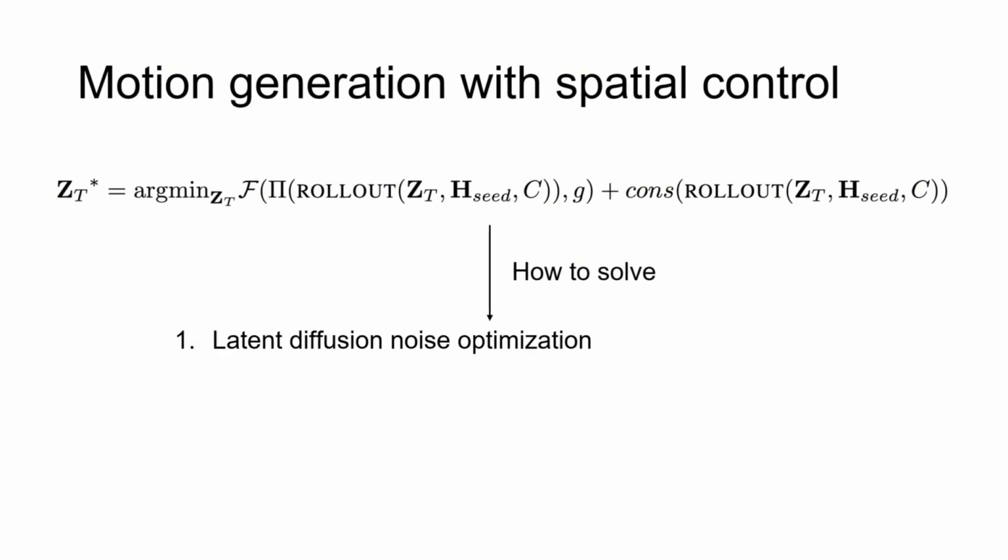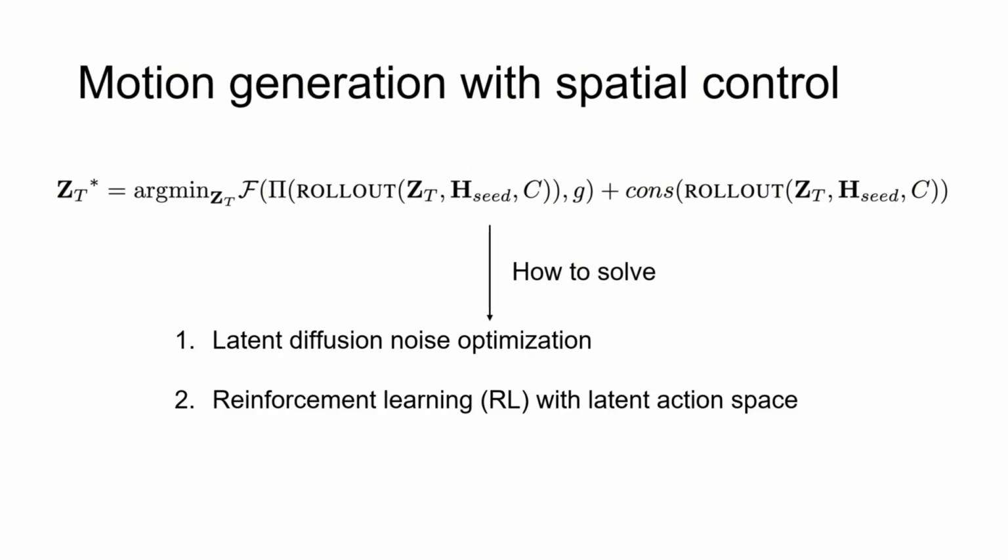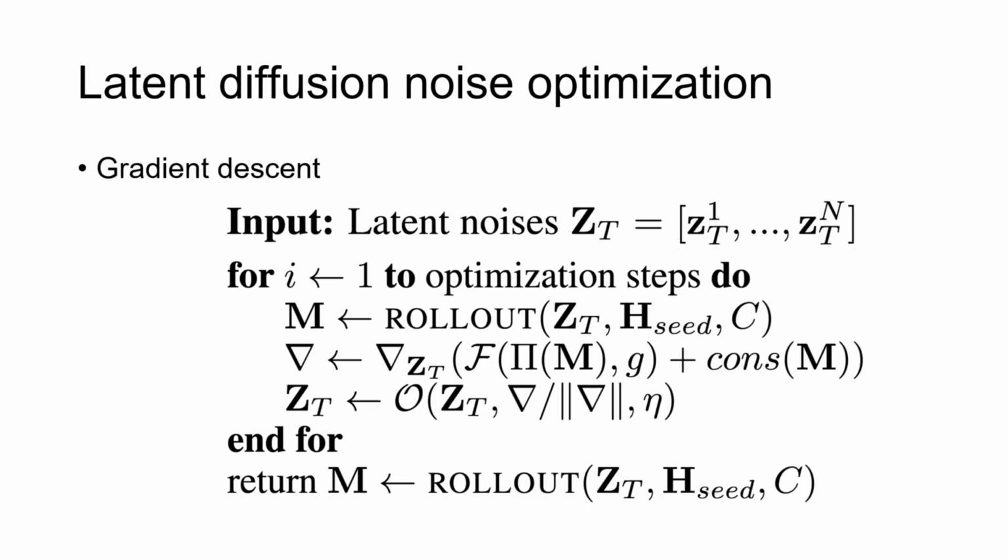We propose two methods for solving this latent space control problem. The first straightforward solution is to use gradient descent optimization over the latent noise variables to find the optimal solutions. This optimization-based solution is plug-and-play, enabling diverse spatial control tasks such as keyframe body or joint-based control, as shown in the following video results.